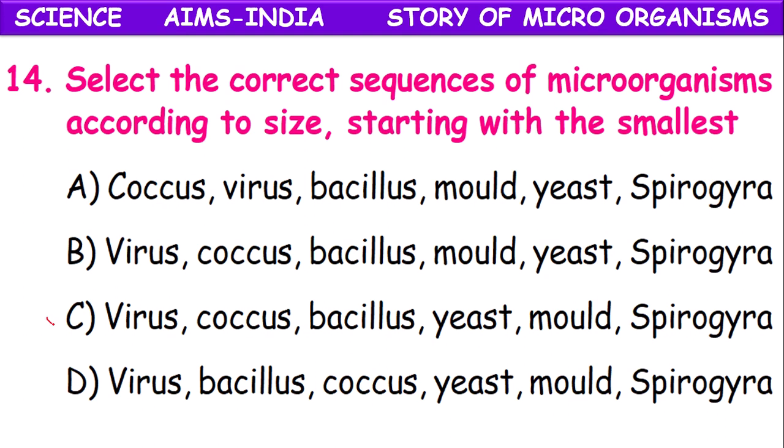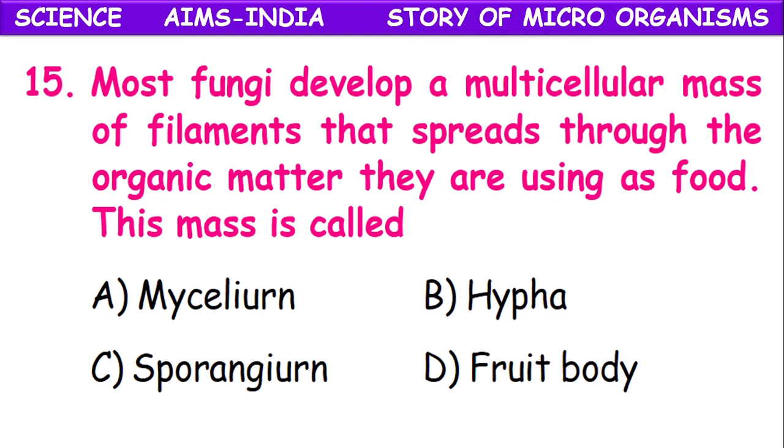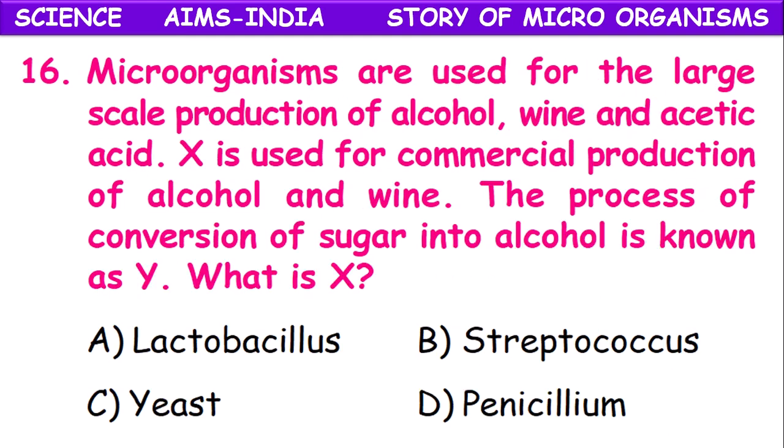So it is option C. Virus is the smallest, then coccus, then bacillus, then yeast, mold, and spirogyra. Most fungi develop a multicellular mass of filaments that spreads through the organic matter they are using as food. This mass is called mycelium, hypha, sporangium, fruit body. It is the mycelium, which helps in the absorption of organic matter.